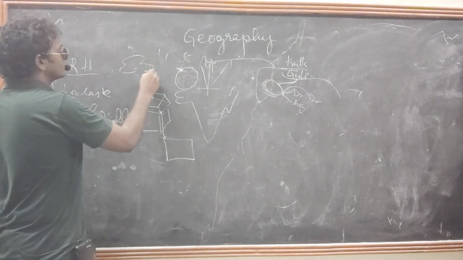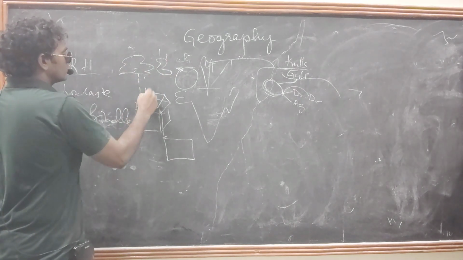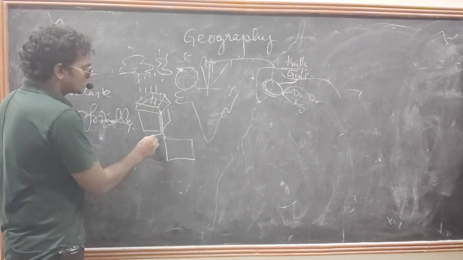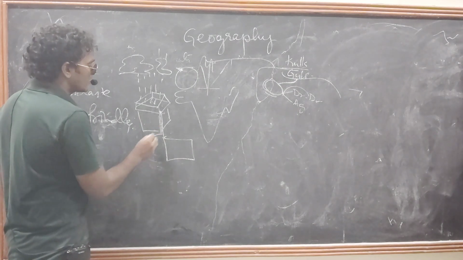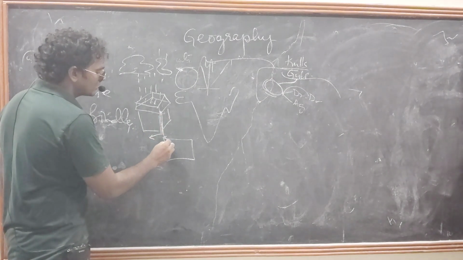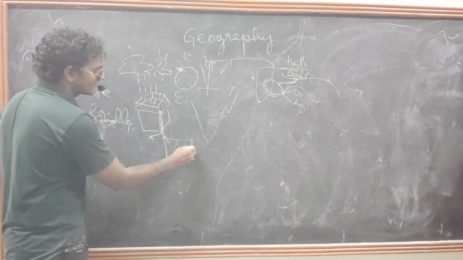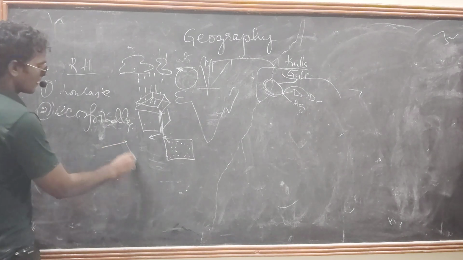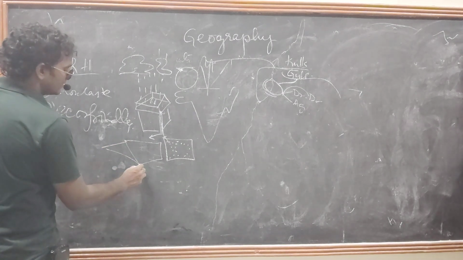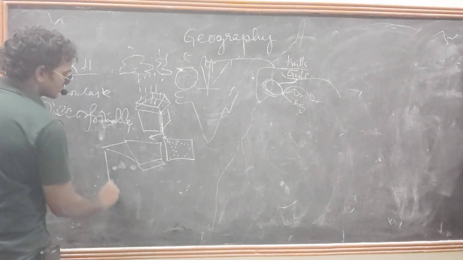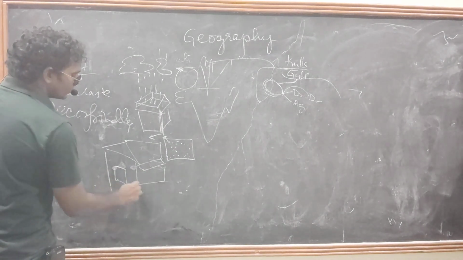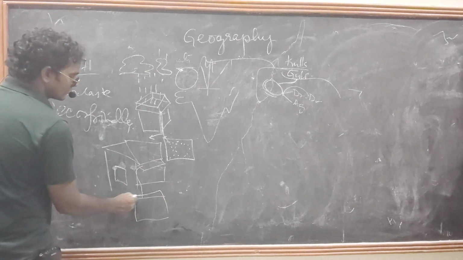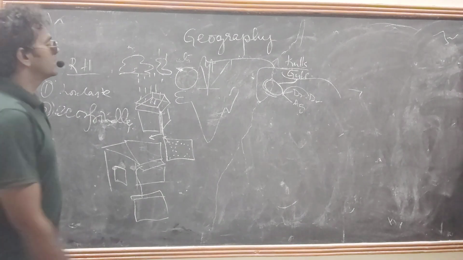If the rain falls like this, they leave the first spell of rainwater and then store the remaining water in the tanks. It is called the rooftop harvesting system. They store it in an underground water tank. Is it clear? Okay, Rajasthan people follow this.